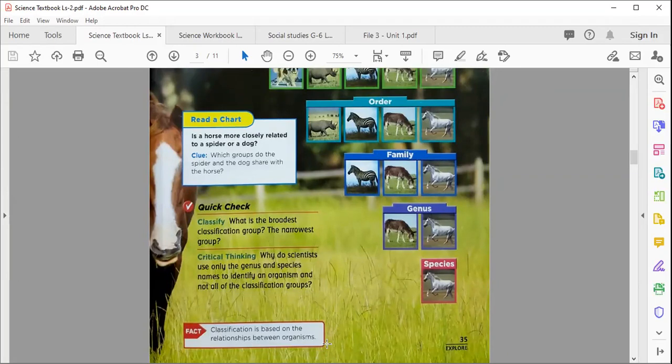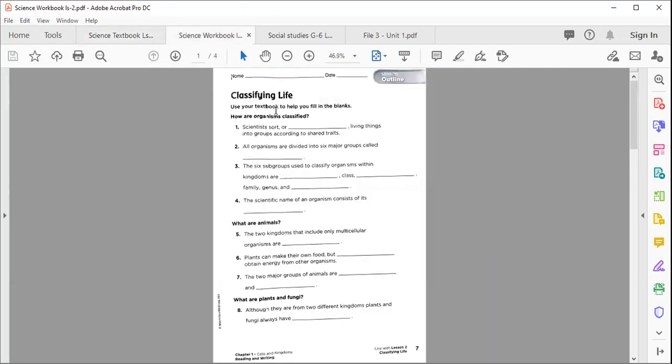Now, after that, please everyone open your workbook, page number 7. Here, that is your homework. Question number 1. Scientists sort or dash living things into groups according to shared traits. Number 2. All organisms are divided into 6 major groups called dash.